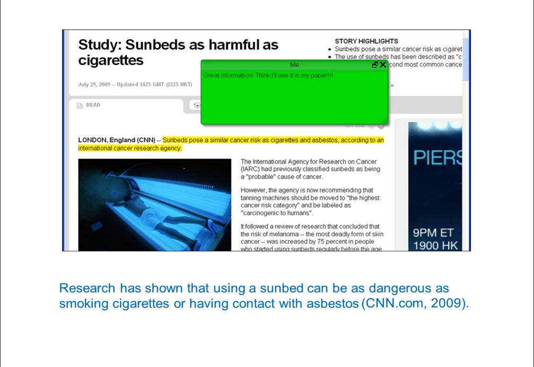When you use information from another source, APA requires that you cite that source with the author's last name and the date in parentheses before the period. In this case, the author is an organization, CNN.com. Your reader can flip to the back of your paper to your references page and match that in-text citation to the full reference on the references page.